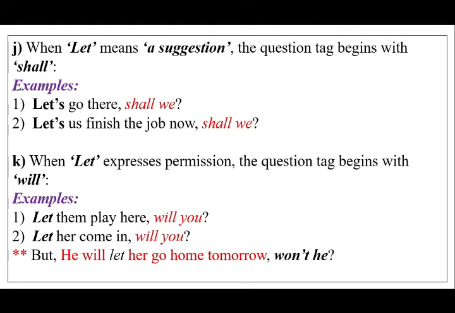But look at the sentence here. He will let her go home tomorrow. Now this sentence is an assertive one. The examples that we have just gone through are imperative sentences. And this sentence, he will let her go home tomorrow, is an assertive sentence, and the question tag is different. Won't he? This is different. Clear? Come to the next point.